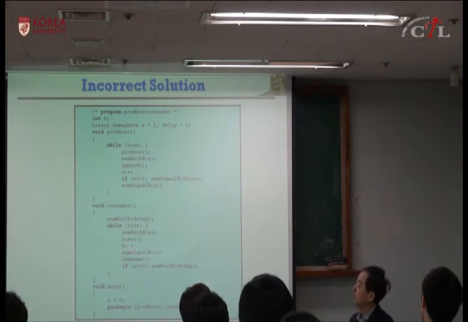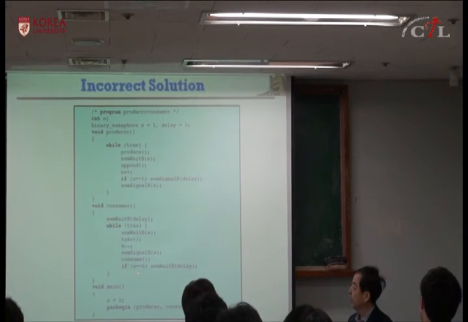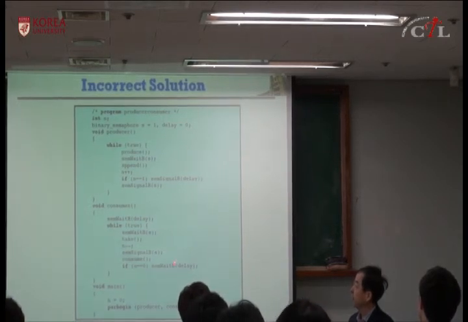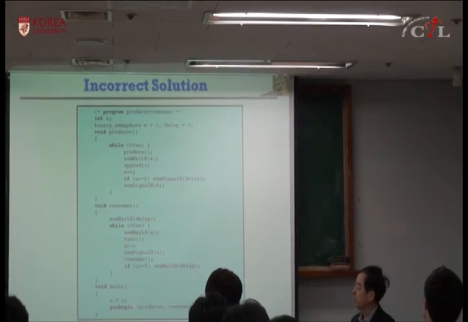You decrement, you exit the critical section, and then you perform consumption. Consumption is just using the data, you do something, okay? And then if n equals 0, then you wait for this delay. Producer and consumer begin concurrently, and initially n equals 0, okay?